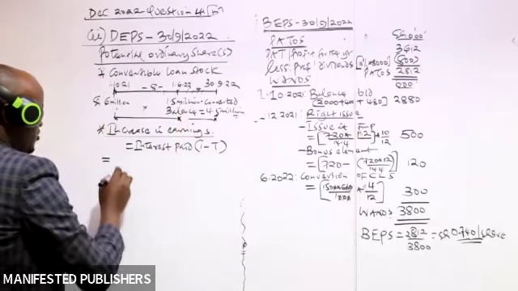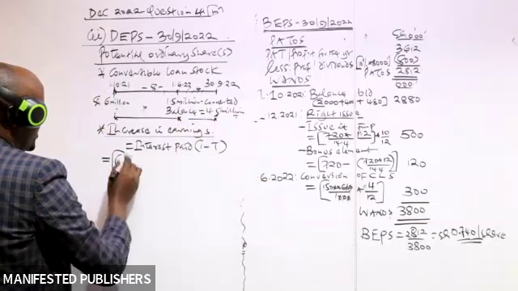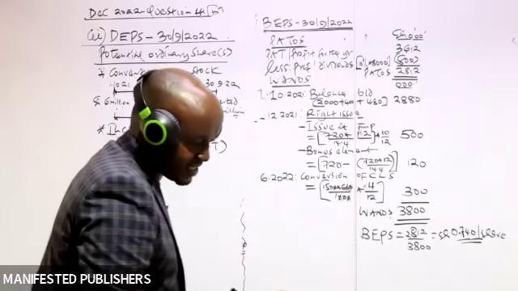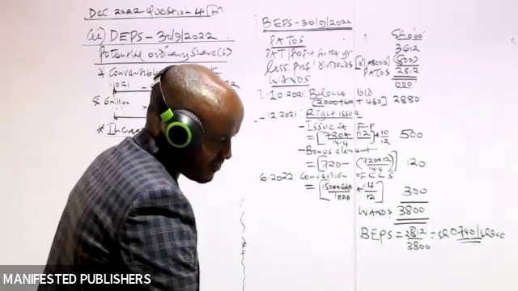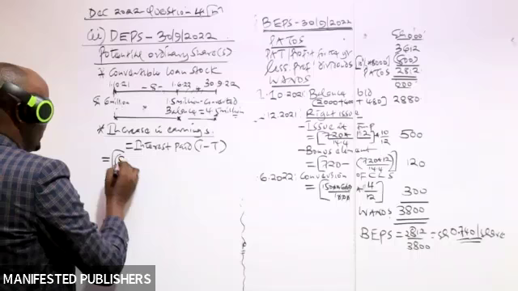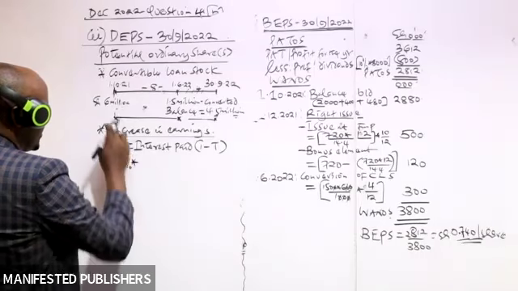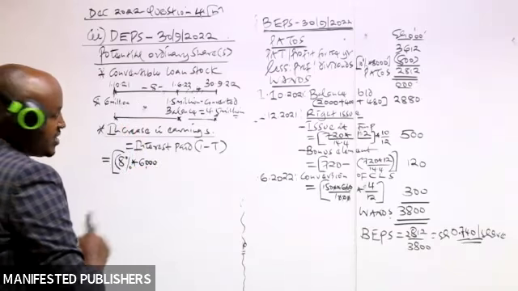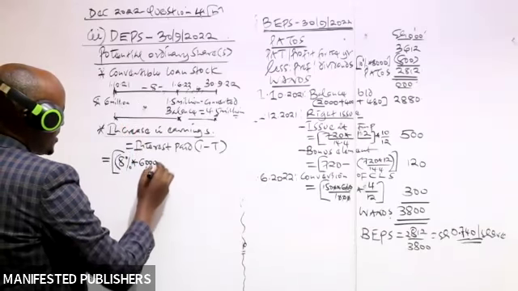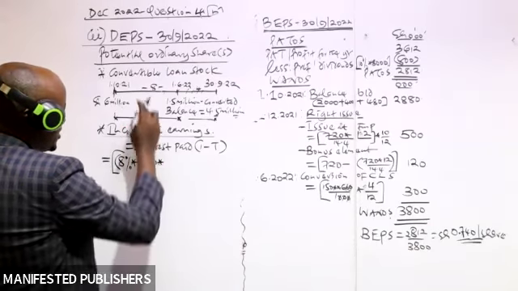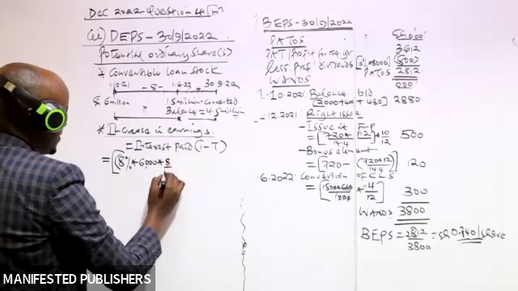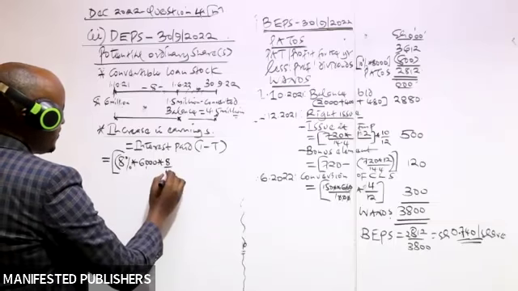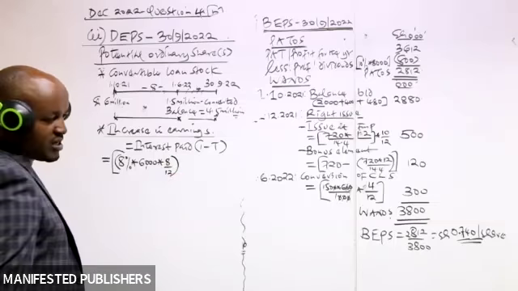So to compute the interest, first of all, we compute the interest paid for the first 8 months. What is the interest rate? The interest rate is what we have in note number 4, 8%. So in the first 8 months, we take 8% of 6 million. But remember, we are going to work with our figures in thousands of shillings. This will give us the interest per annum. But we're interested in the interest for the first 8 months, so multiply that with 8 over 12. That will give us the interest of the first 8 months.